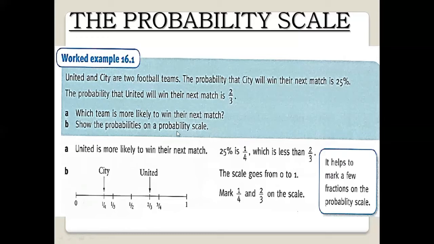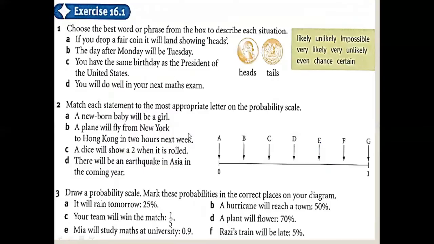Here he mentioned that 25% is 1 by 4, which is less than 2 by 3. Show the probability on the probability scale. Here is the scale of probability. You know that the maximum number of probability is 1 and the minimum is 0. So in between this line, they show that 1 by 4 is City and 2 by 3 is United. It is more than even chances, so we say it is likely. It's near to likely, look here. Here is likely. Now, question number one: choose the best word or phrase.